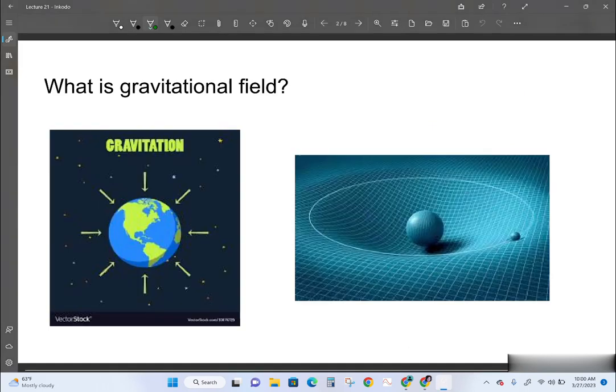So the gravitational field is this imaginary force field around the Earth or any body of mass. And on the Earth, the strength of the field is 9.8. So we could draw a vector showing that it's 9.8 newtons per kilogram towards the center of the Earth. And if we were to double the radius, it would be less. And if we were to triple the radius, it would be even less.